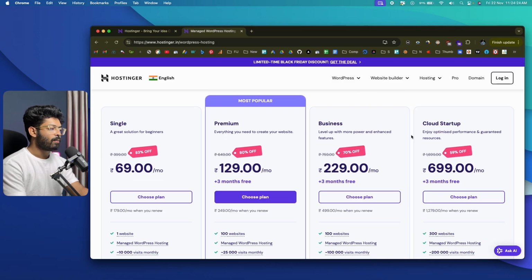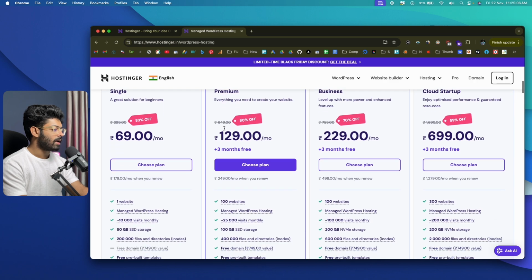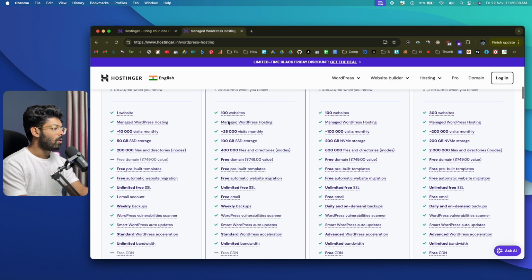Now we have a couple of options here, different plans for different needs. We have a single one, a premium one, business and cloud startup. Depending on your specific use case, how big a website you want to start, what the traffic load will be, and other details, you can select any plan. For this one, I'll select this premium plan. If you scroll down, you'll be able to see all the details related to this premium WordPress hosting plan.